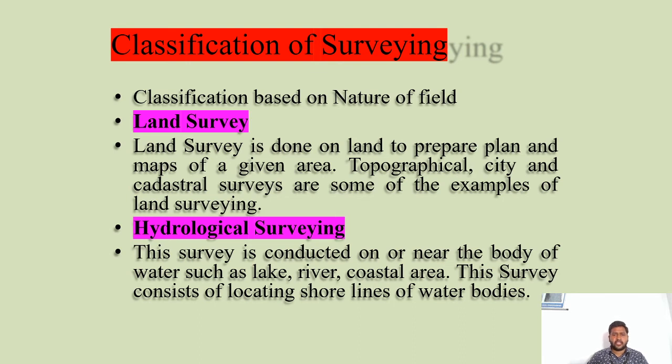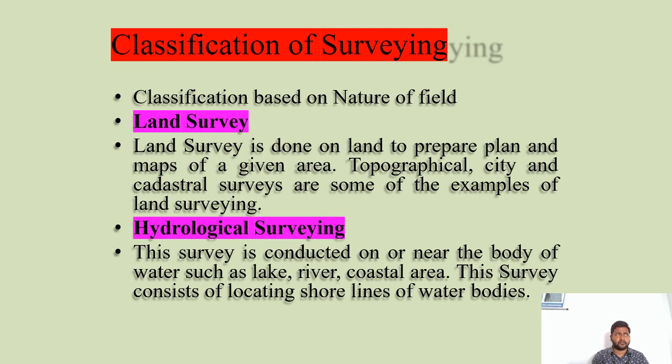Now land surveying, this is by nature of field. Based on the nature of field, surveys are classified as land survey and hydrological survey. Land survey is done on land to prepare a plan or map of a given area. The topographical, city and cadastral surveys are examples of land surveying. These land surveys have been explained in lecture 1.